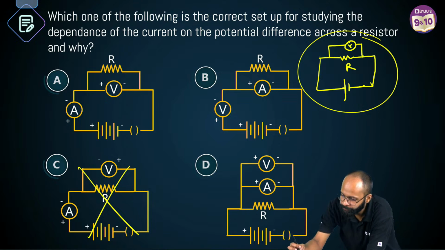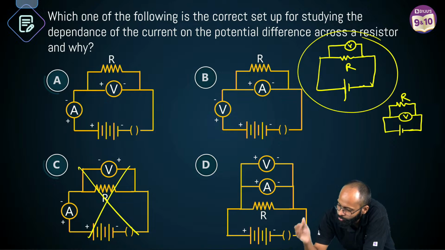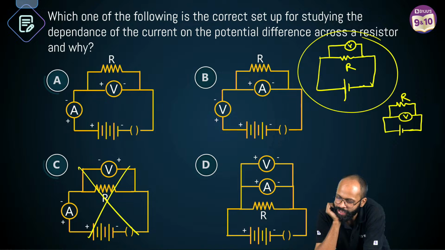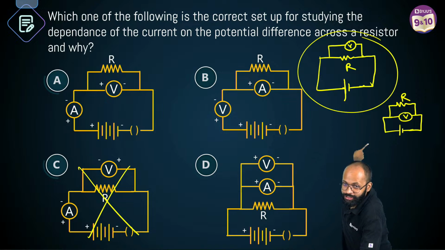Let me draw one more. If this is your battery, this is your voltmeter, and this is your resistance. You tell me, is there any difference between this and this?